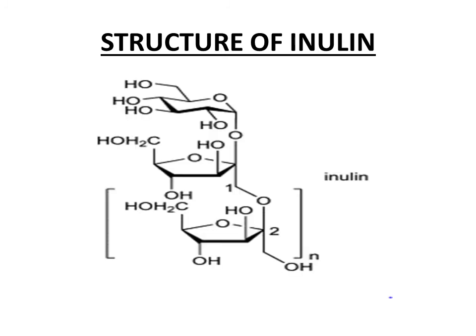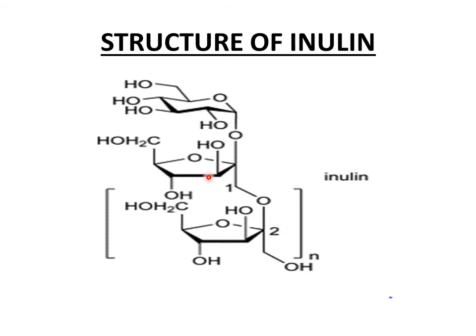So this is the structure of inulin. First of all, I would like to mention that the inulin chains terminate at glucose residues. So at the end of each inulin chain, one glucose residue is present while the rest of the chain is made up of fructose subunits. This is why we call it a homopolysaccharide of fructose, because the majority of the chain, the main part of the chain, is made up of fructose subunits, whereas only at the termination point one glucose residue is present.